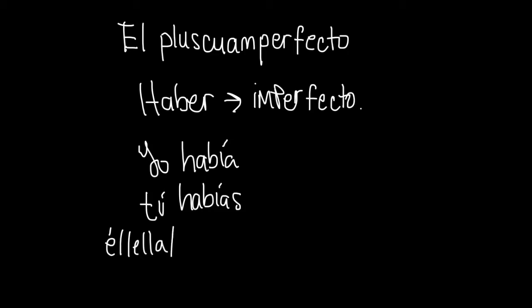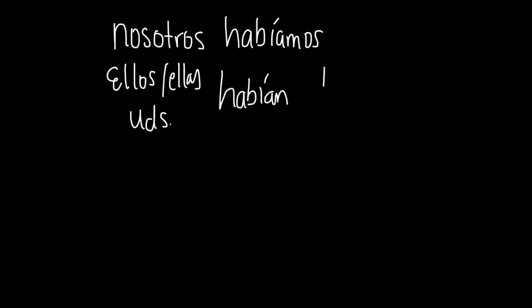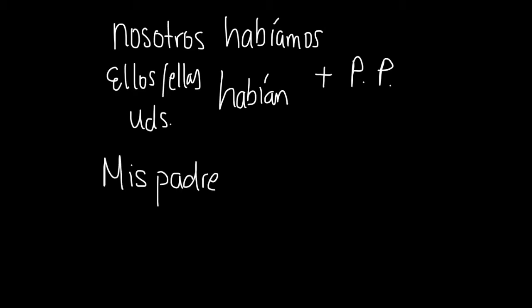So it will be, for example, yo había, tú habías, él, ella, usted había, plus a verb in past participle. In the form of nosotros, it will be habíamos, and ellos, ellas, ustedes will be habían, always followed by a past participle. So let's take a look at an example.